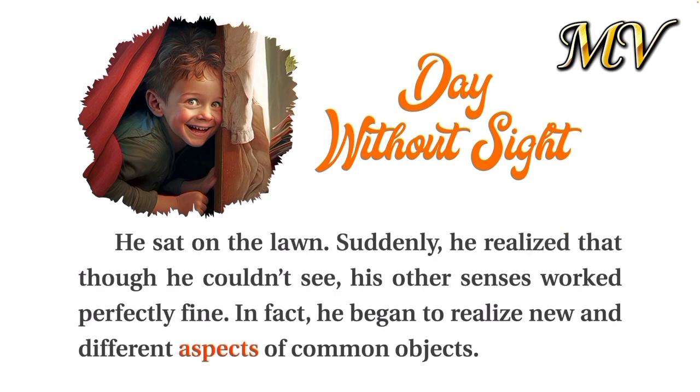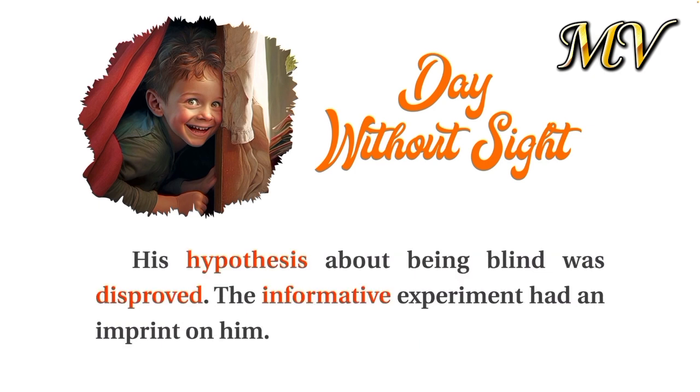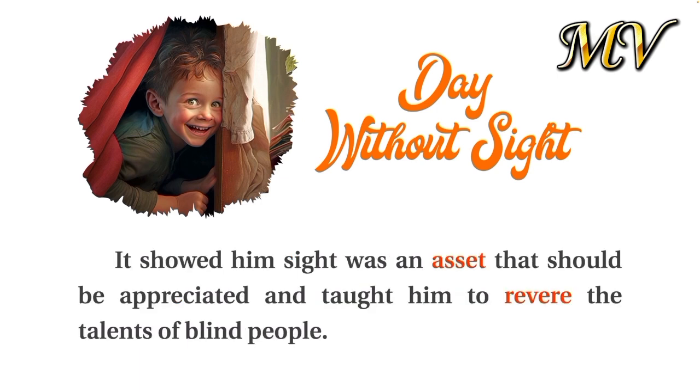Suddenly, he realized that though he couldn't see, his other senses worked perfectly fine. In fact, he began to realize new and different aspects of common objects. For example, he took a flower bud and felt it with his finger. He realized for the first time that it seemed to be covered with wax. His hypothesis about being blind was disproved. The informative experiment had an imprint on him. It showed him sight was an asset that should be appreciated and taught him to revere the talents of blind people.